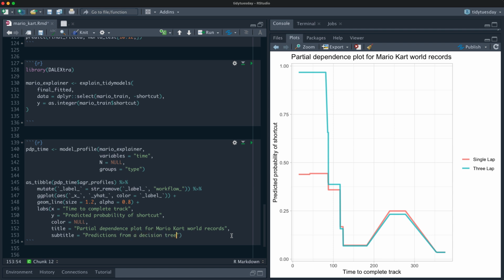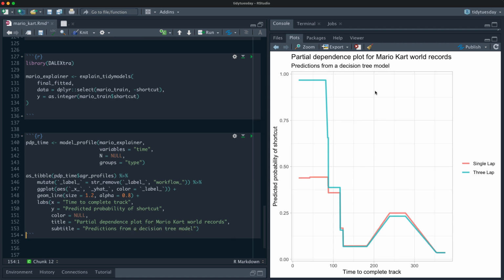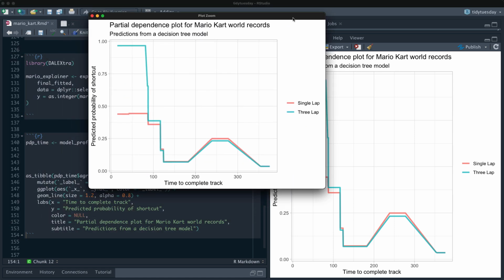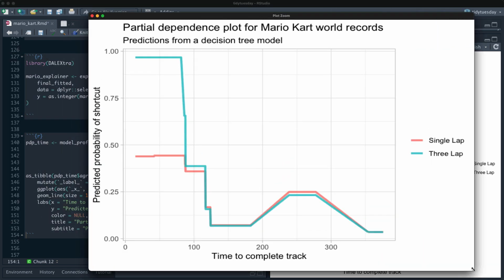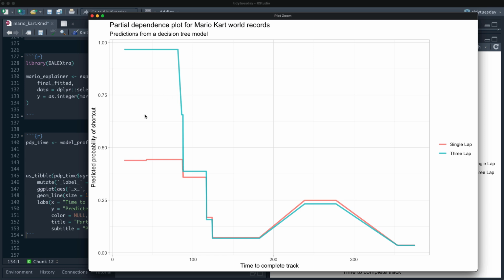Decision tree models often have these kind of funny shapes. Remember that first split was at like 85 seconds, and that's why we see this big drop here. Then we see that we have kind of the same shape for both types after that.